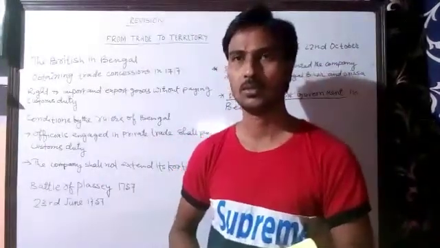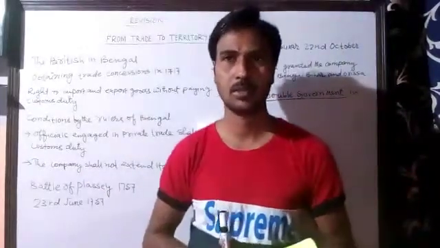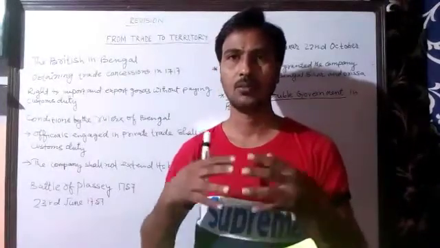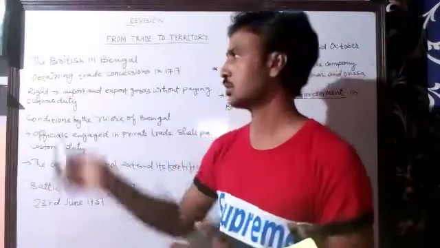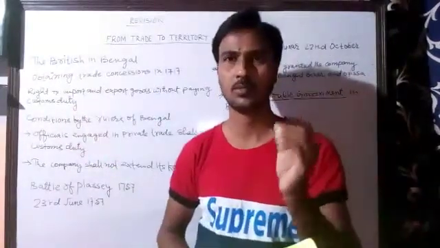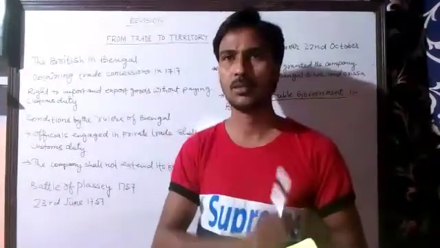Why was there a loss? The reason was that some company officials were engaged in private trade. Those officials also started enjoying this right. They also started exporting and importing goods without paying any custom duty.